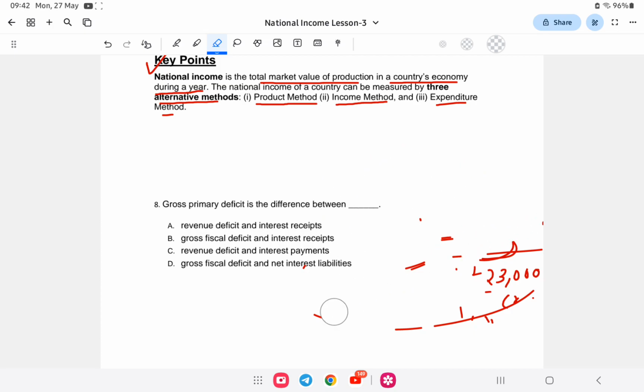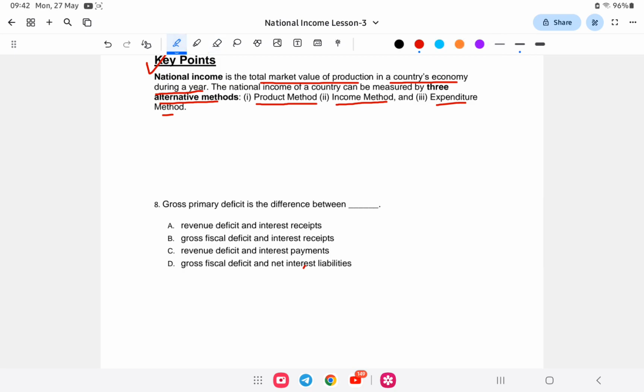Next is primary deficit. We already have the fiscal deficit, which is total expenditure minus total revenue.